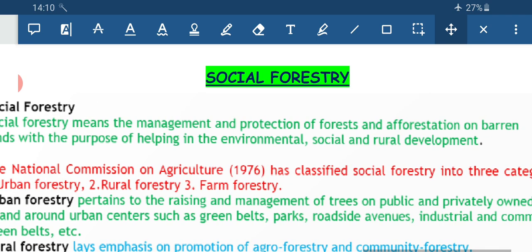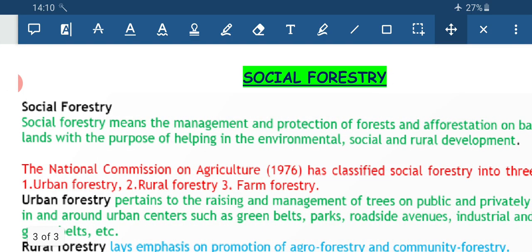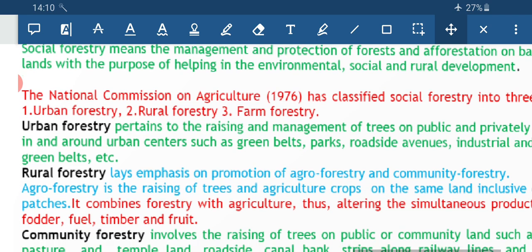Now what does this mean? What is actually social forestry? It means the management and the protection of the forest, and how? By doing afforestation activity, where? On the barren lands, on the degraded lands, so that we can enhance the environmental condition and we can develop the society and the rural areas.